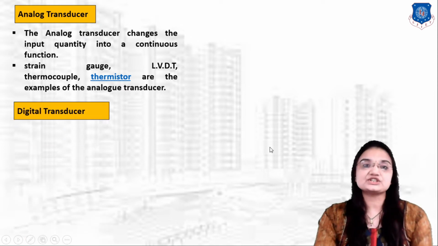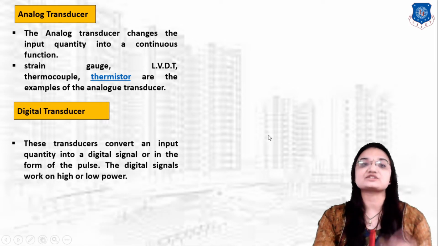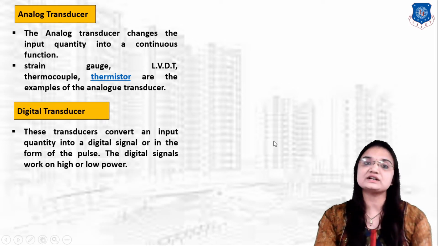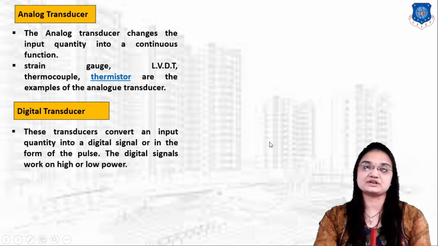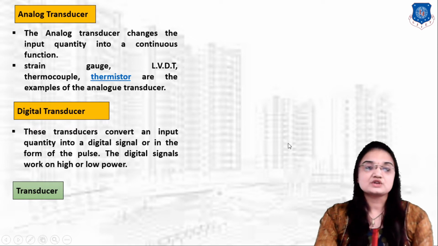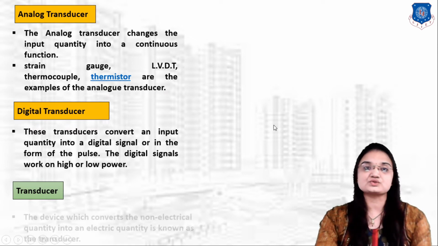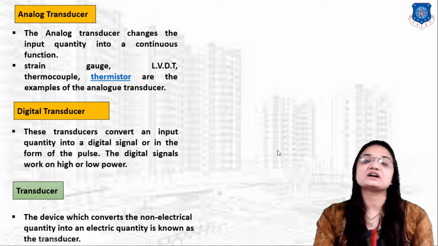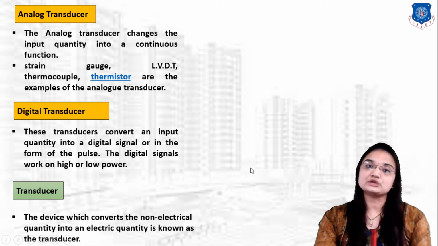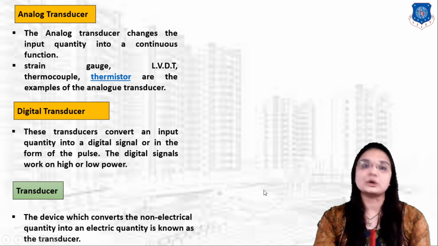Next, digital transducer. A digital transducer gives us output in digital form, so that type of transducer we call a digital transducer. Now the fourth classification is transducer. As we know the definition, a transducer converts a non-electrical signal into electrical signal form. So that is called a transducer.